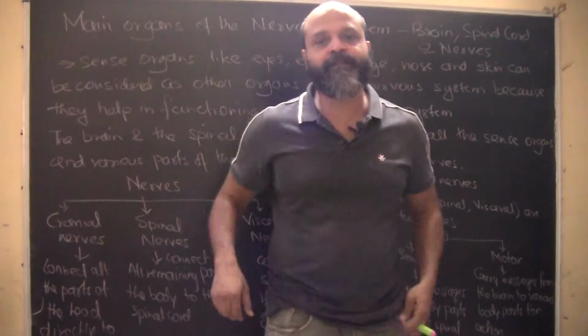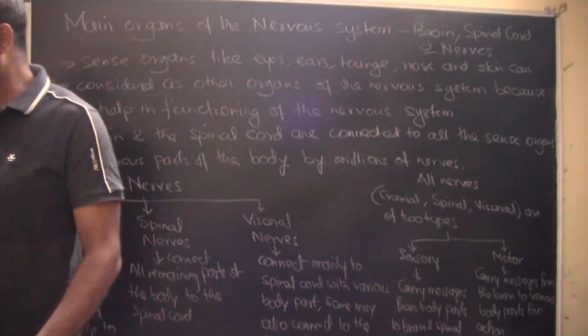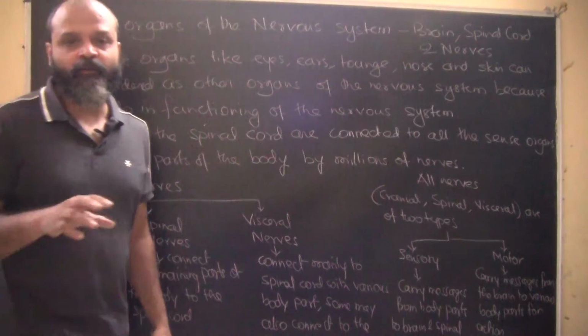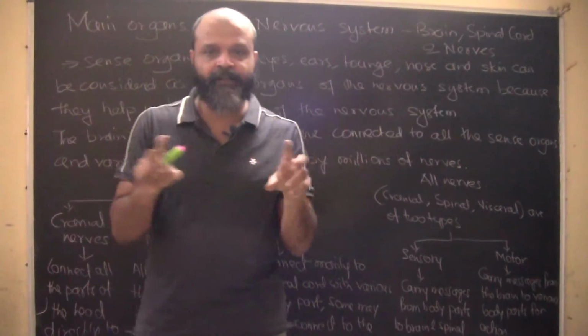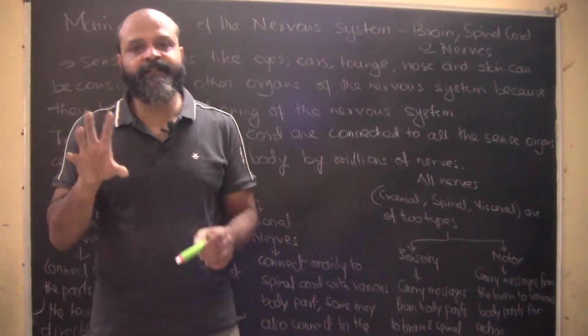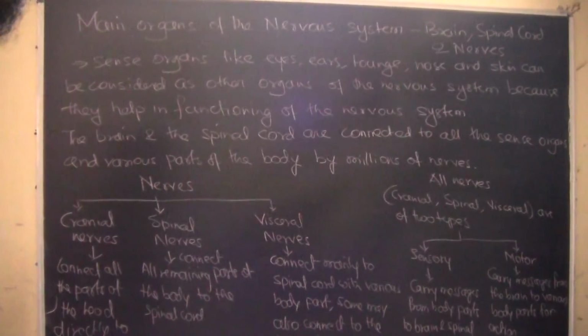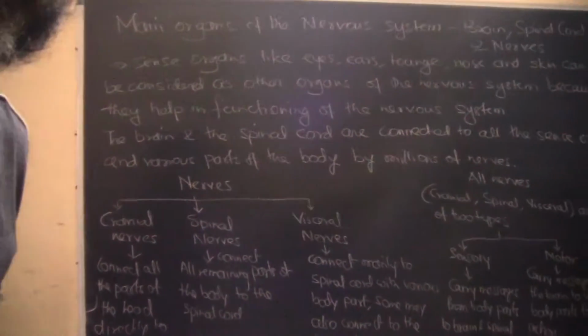We are going to continue with the nervous system. So till now we have studied what is basically a neuron, how a cell body is organized, and what things are there in a cell body. So these are some things that we have already understood.